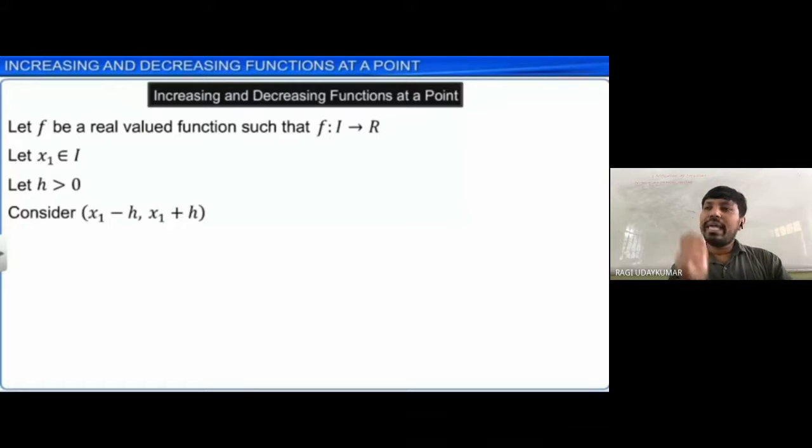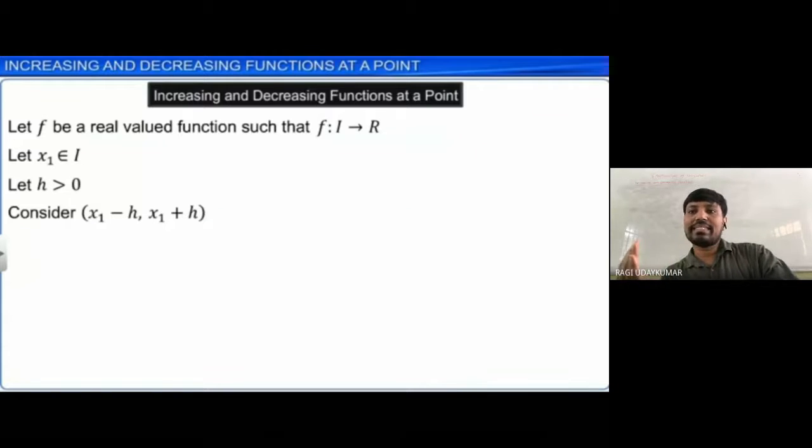Take a point, and take a positive value a little less and a little to the right. That is nothing but x1 is a point taken, and a little less than x1 means x1 minus h. Here h is a very small positive value. x1 plus h is the right side.